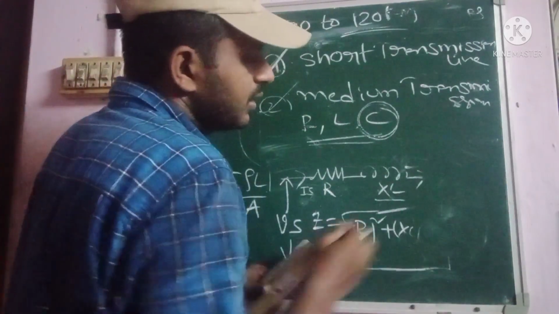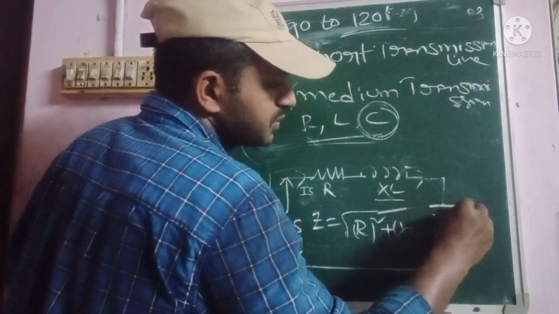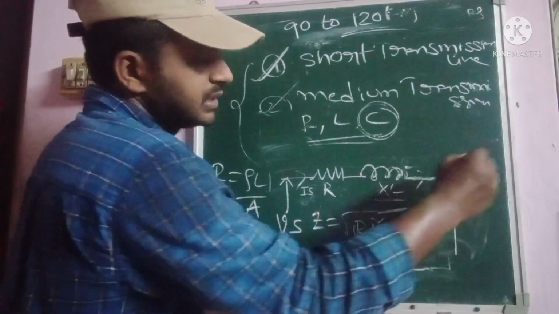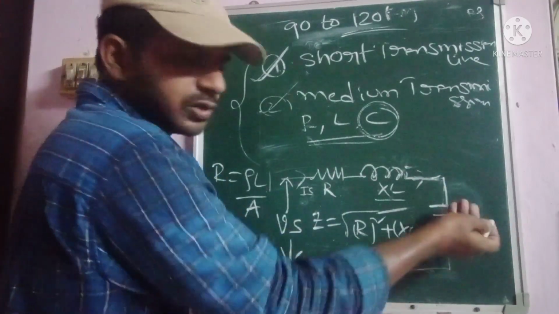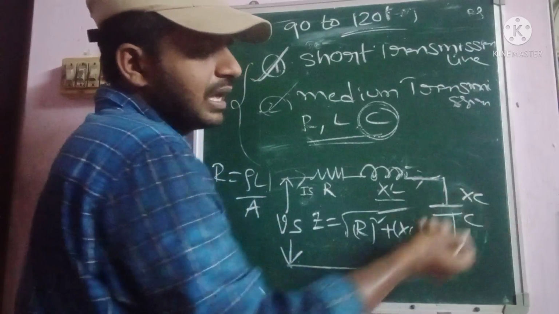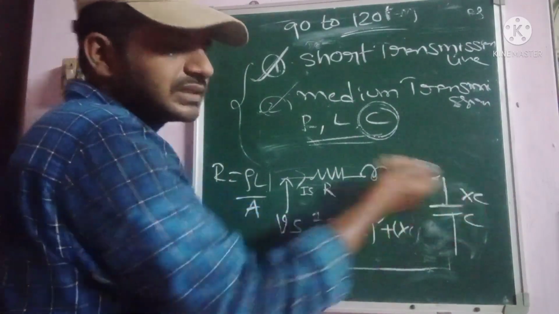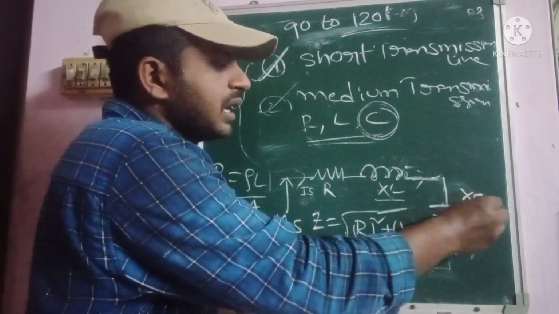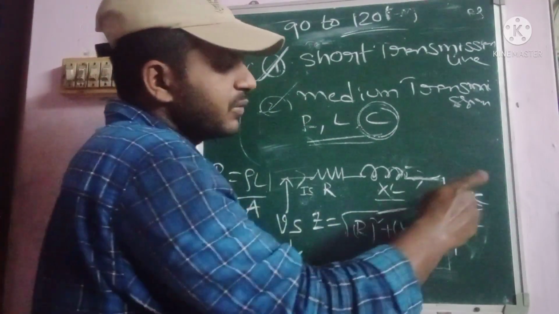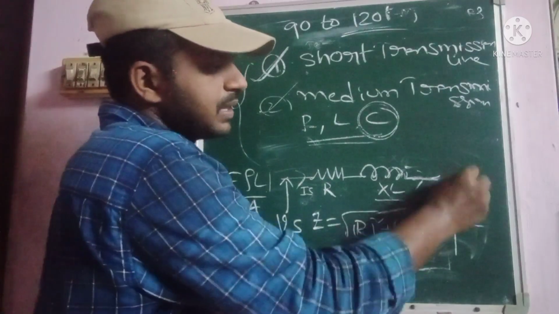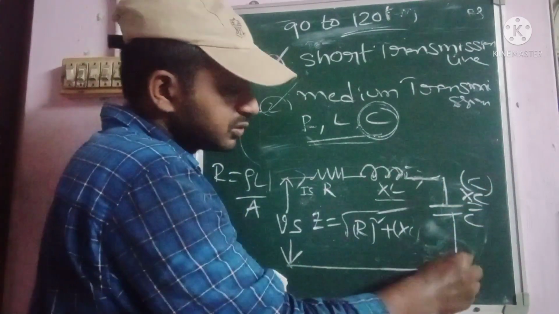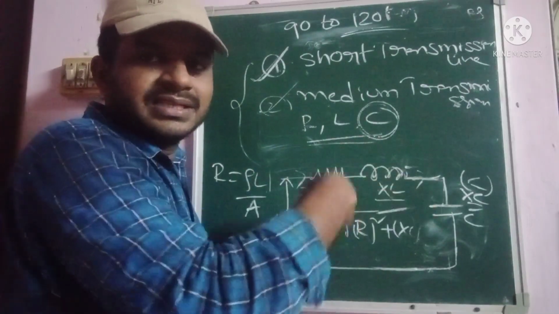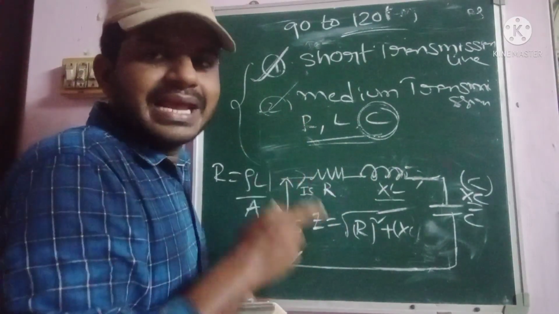So the capacitance is connected here like a shunt to the entire transmission line. We simply indicate it as Xc, because the capacitance may contain some reactance property internally. That's why we can indicate it as Xc, or you can simply write C, simple capacitance. This is the basic representation for the medium transmission line.